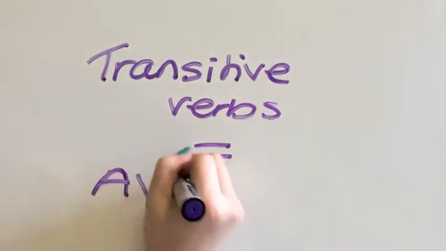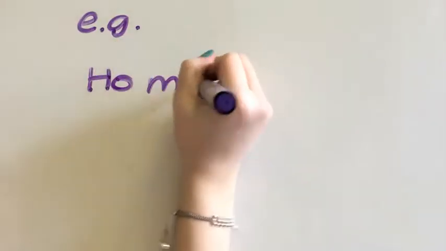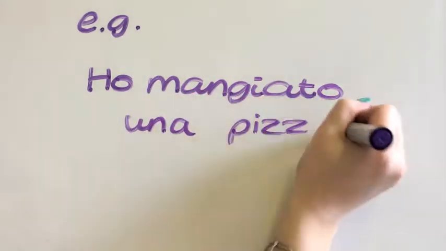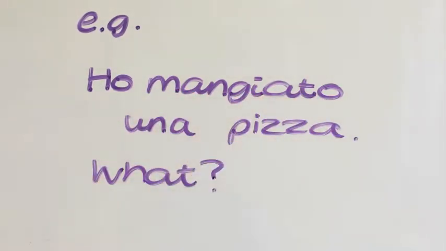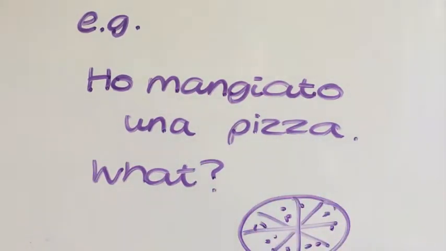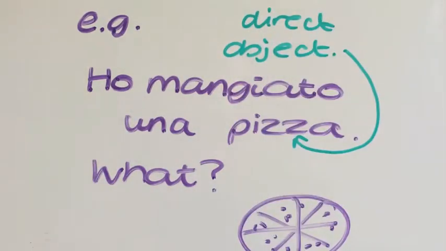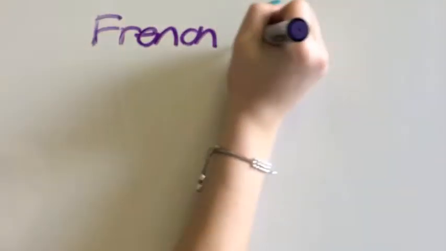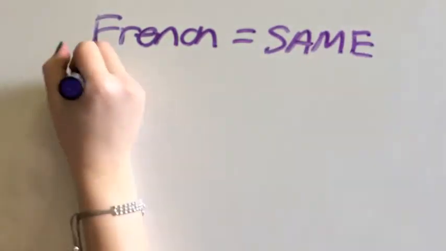Transitive verbs take avere. Remember that transitive verbs are those which take the direct object. For example, ho mangiato una pizza. The pizza here is a direct object because it answers the question what. I ate what? I ate a pizza. Therefore making mangiare transitive, and therefore having to use avere as an auxiliary.